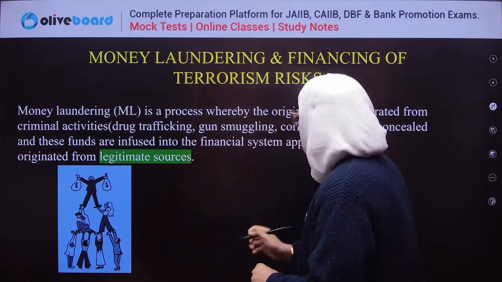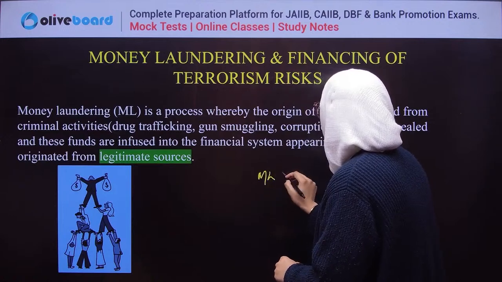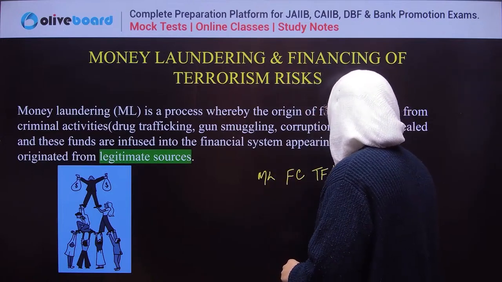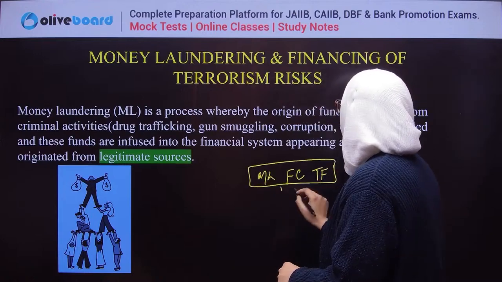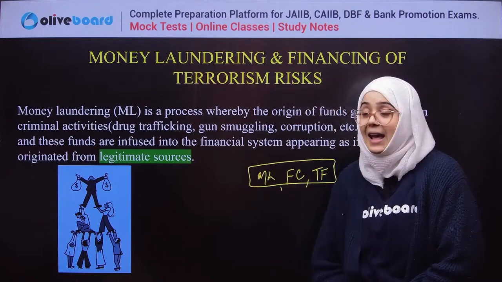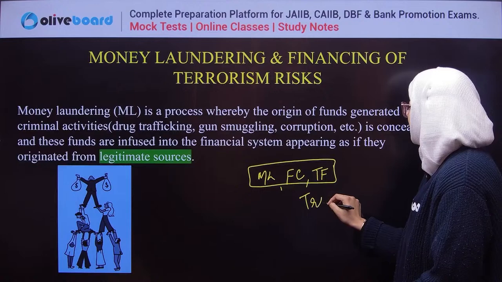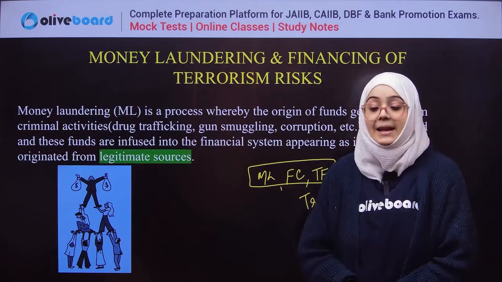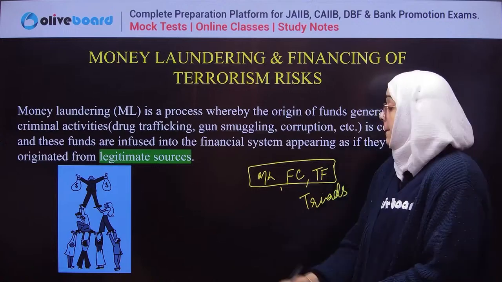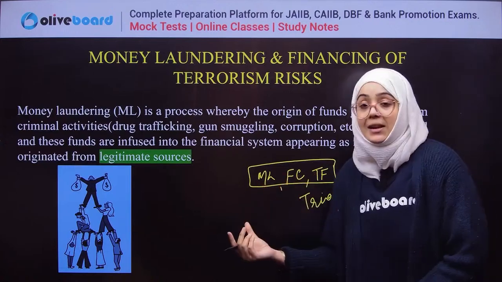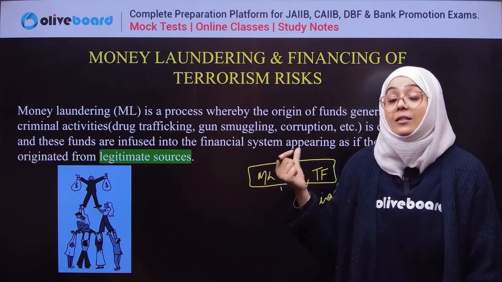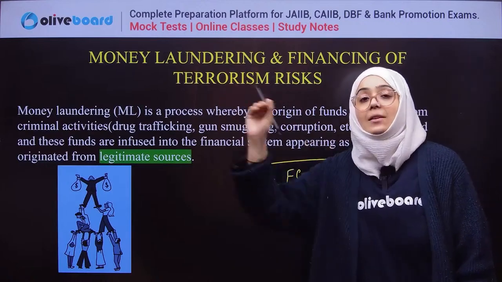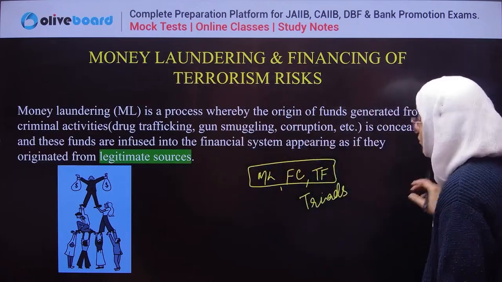Now, if we talk about money laundering, there is money laundering, there are financial crimes, and there is terrorism financing. These three are considered as triads. Triads means these three are very closely related with each other: money laundering, financial crimes, and terrorist funding.